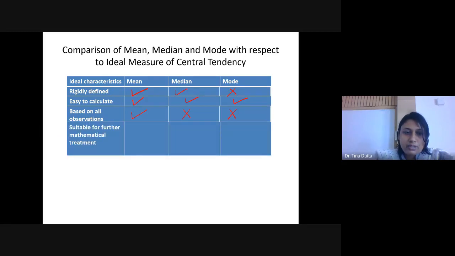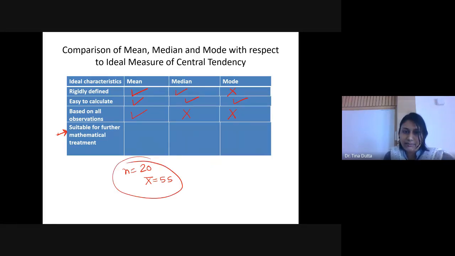Next criteria, suitable for further mathematical treatment. Now what is this criteria, suitable for further mathematical treatment? Just listen to me carefully. What it means is that suppose for one data set you are given the mean. Suppose there are 20 items, 20 marks, n is equal to 20. So 20 marks data you have got, and you know that the mean for that sample is 55, right? So mean of this sample is 55.